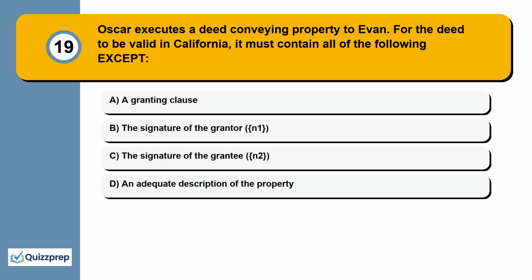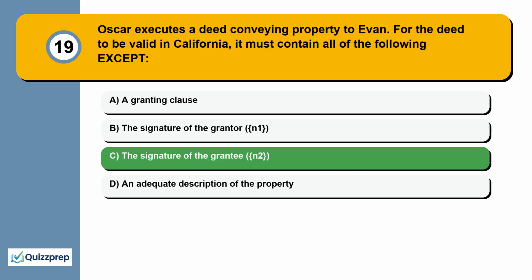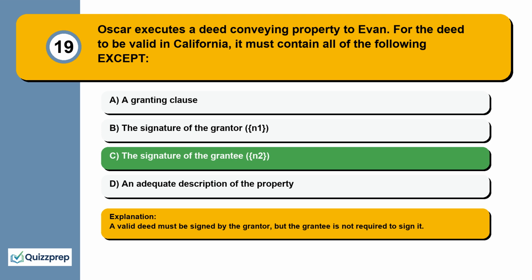Question 19. Oscar executes a deed conveying property to Evan. For the deed to be valid in California, it must contain all of the following except a granting clause, the signature of the grantor, the signature of the grantee, an adequate description of the property. A valid deed must be signed by the grantor, but the grantee is not required to sign it.